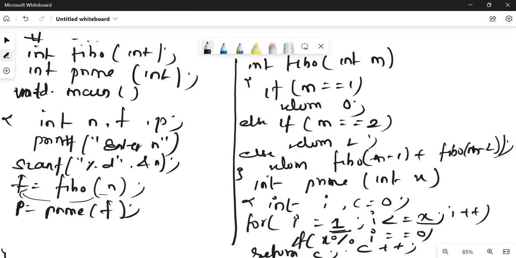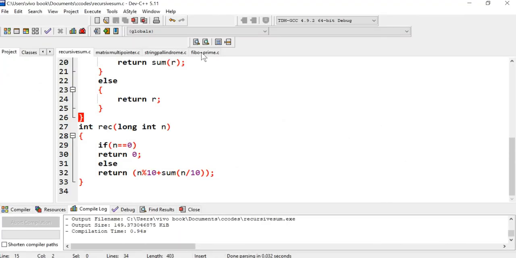Okay, so bracket close here. Now here, whatever the value of the counter is, it comes here and is stored in p. So if the value of p is 2, it means that it is a prime number. So we will print here that the nth term is a prime number, else we will print it is not a prime number. Okay, I have not written this code properly because I have already solved it in DevC.